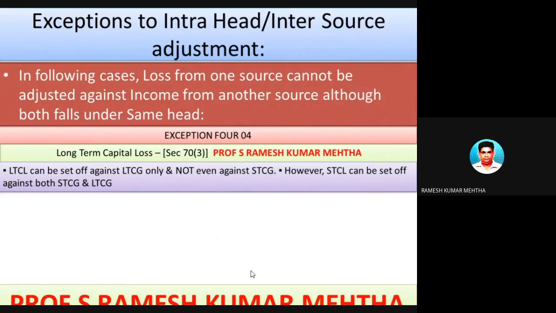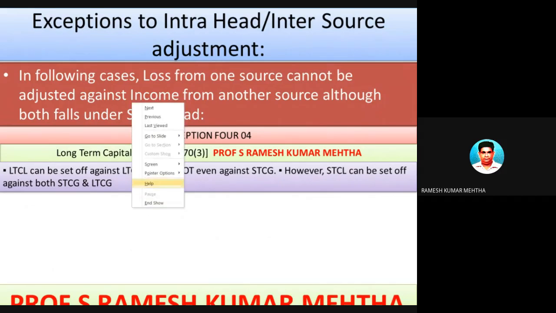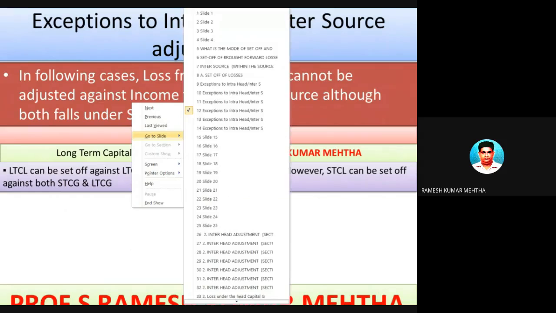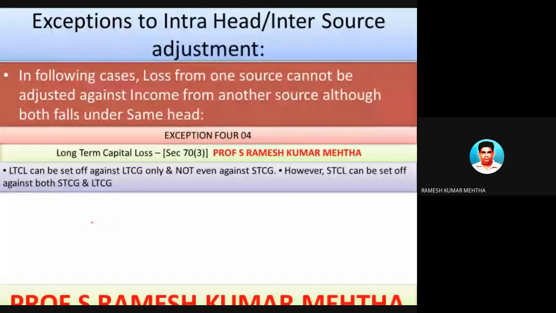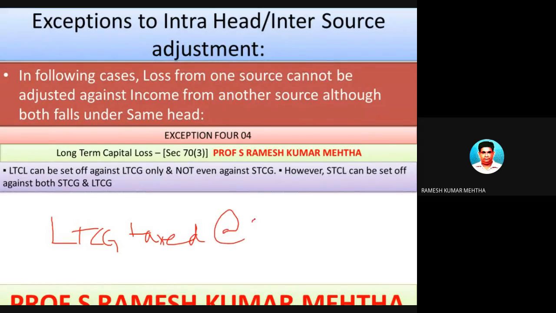The fourth exception under the head, intra-head adjustment or within the source of income adjustments. Let's look at what that is. This is a case of long-term capital gain loss. Please remember, long-term capital gain is taxed at the rate of 20 percent, and short-term capital gain is taxed at a rate of 15 percent.